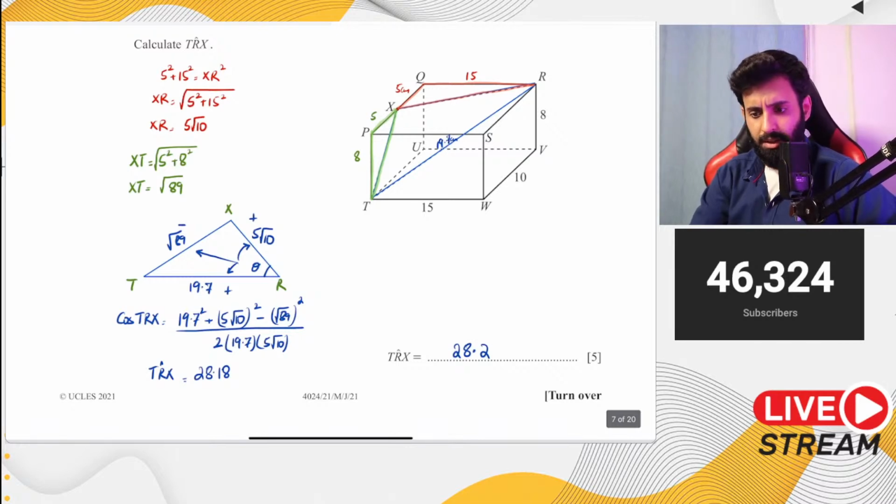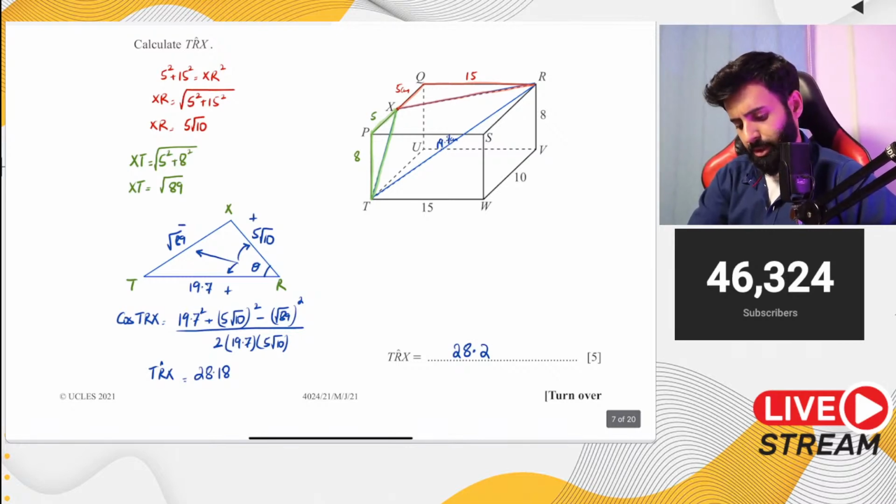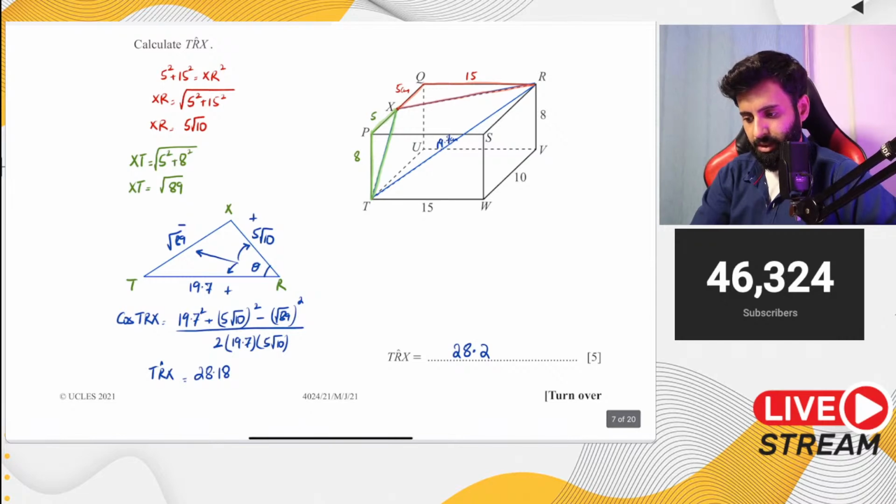Sir, will angle TXR be 90? TXR? No, by no means is it going to be 90 degrees. It doesn't say that anywhere.